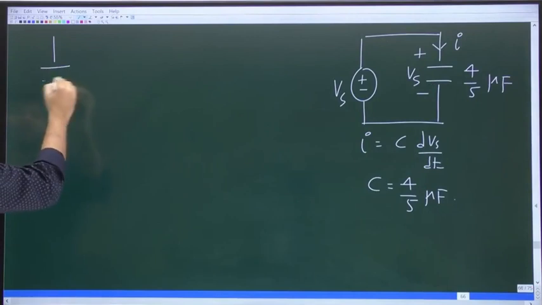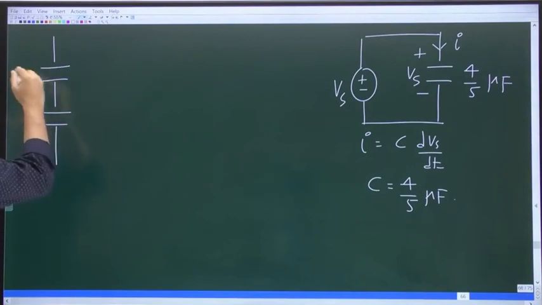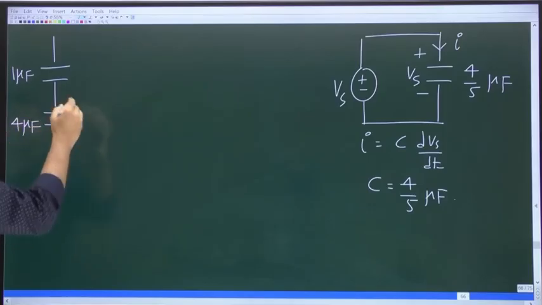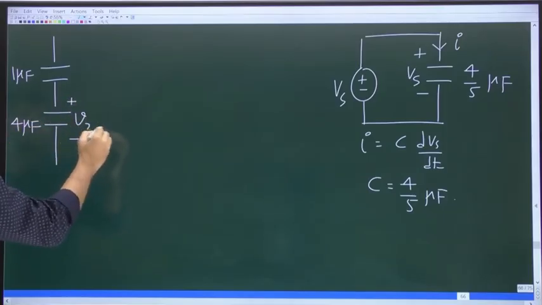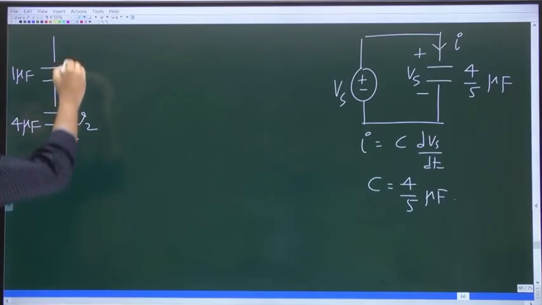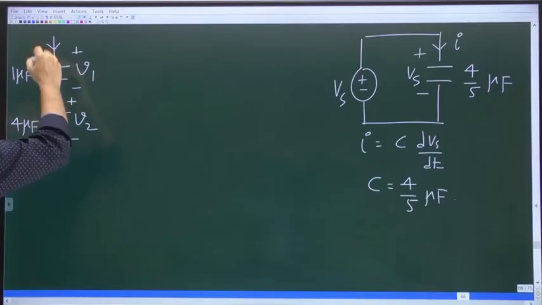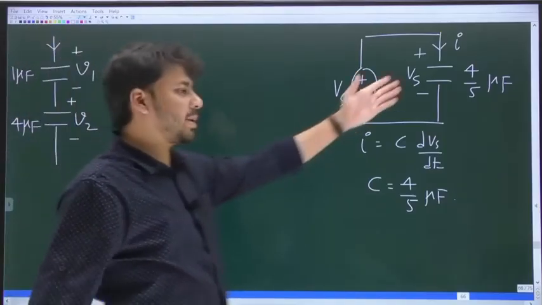So let me draw the two capacitors. 1 microfarad, and this is 4 microfarad. Voltage across 4 microfarad is V2. Voltage across 1 microfarad is V1. Now also the current in this branch, is it not same as this I?